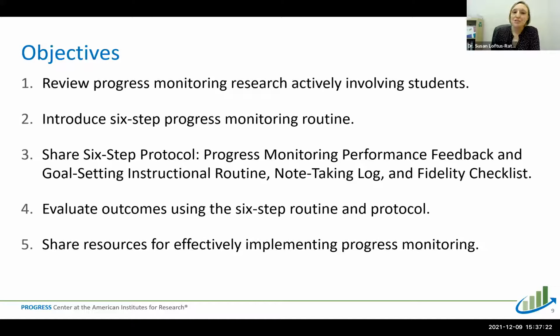Then we're going to introduce you to a 6-step progress monitoring routine that we created to help educators provide this kind of feedback and work with their students in a way that is organized and simple to use, but includes a lot of good research-based components.